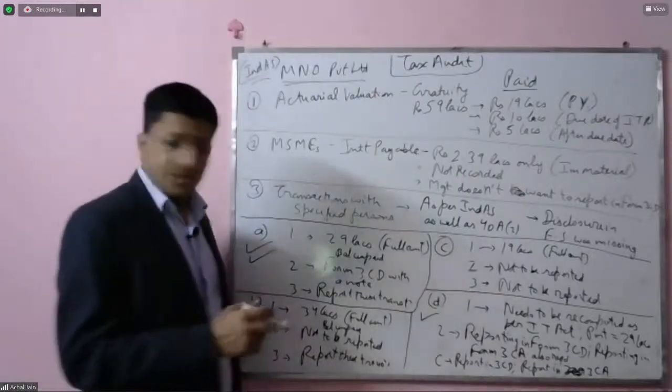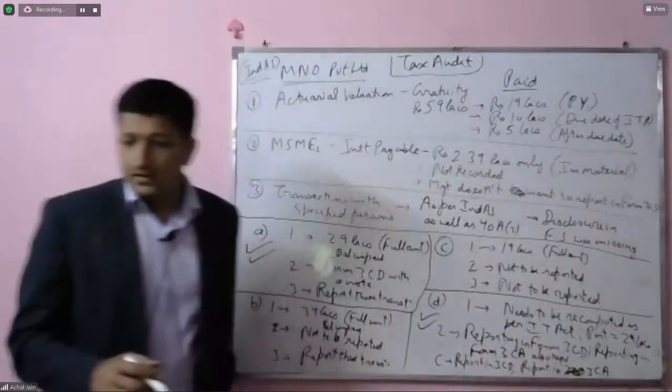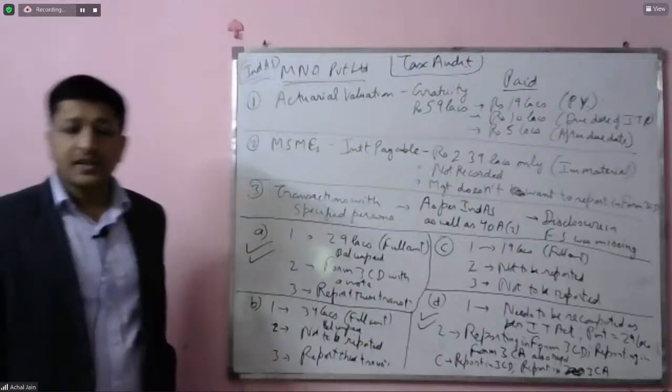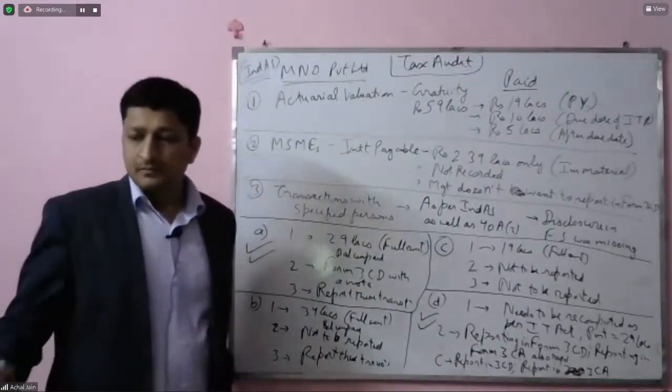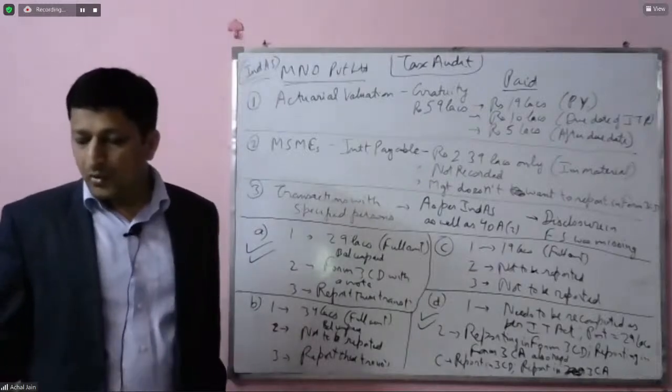Okay, Mahesh has chosen option number D. So it seems that you are very clear that options have to be A or D. That seems to be the responses so far from all of you.